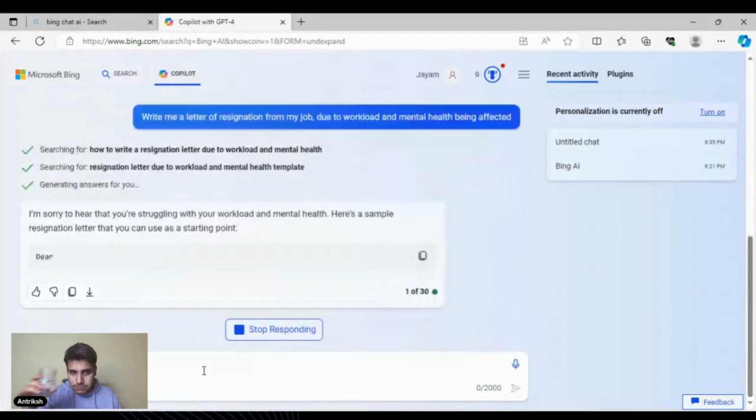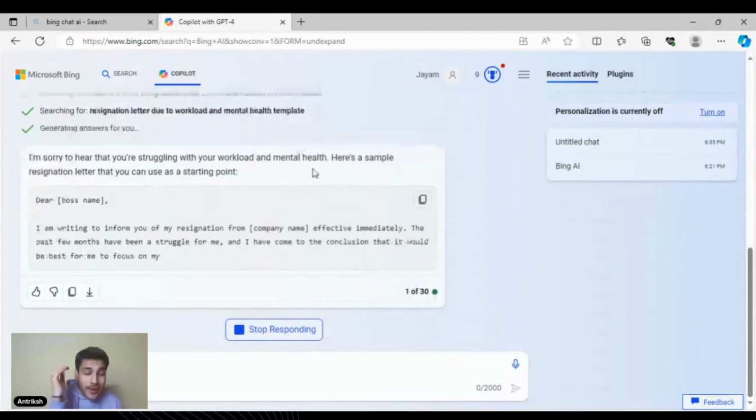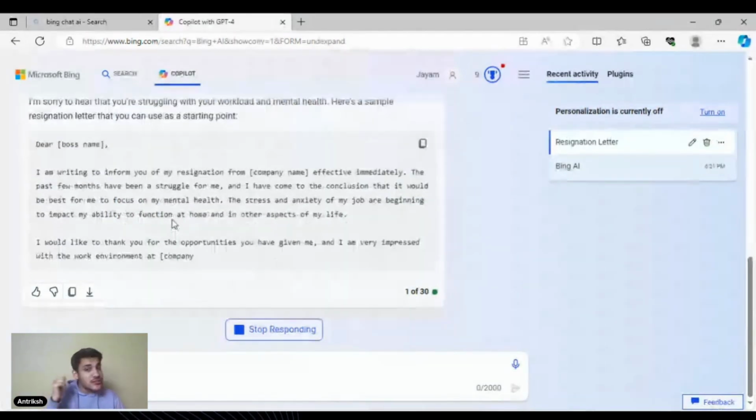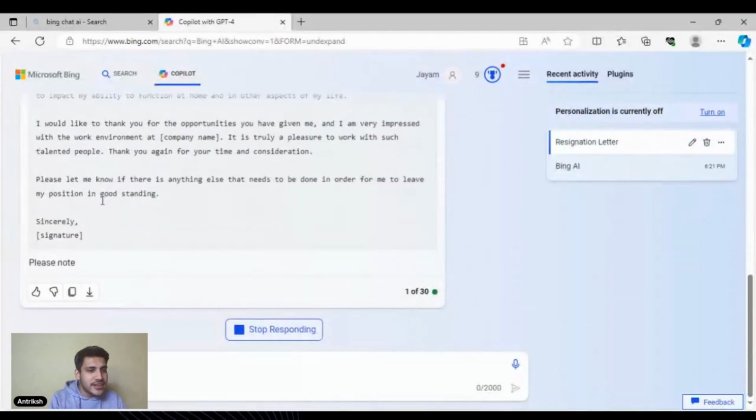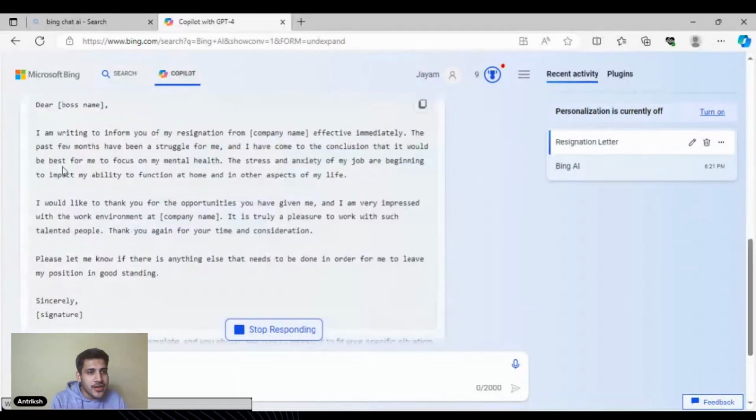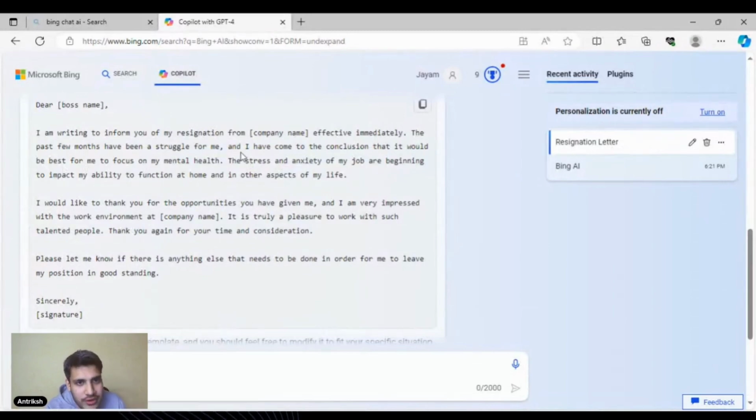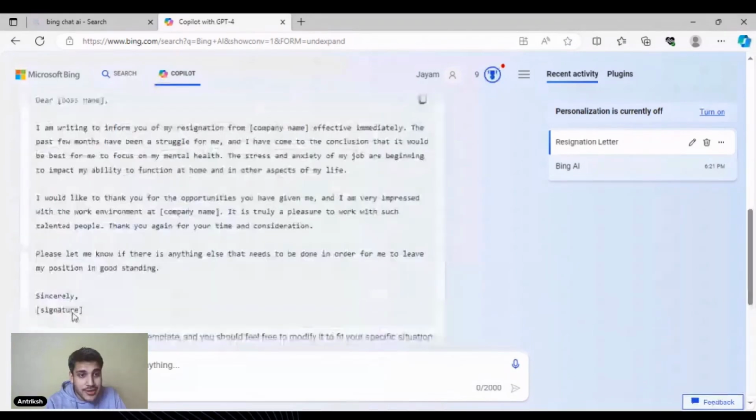I'm sorry to hear you're struggling with your workload and mental health, as a sample resignation. How cool is that? And just in a click, you were able to use GPT-4 for absolutely free. Let's just read it out. I'm writing to inform you of my resignation, effective immediately. The past few months have been a struggle for me. The mental stress and anxiety of my job are beginning to impact my ability to function at home and in other aspects of life. I'd like to thank you for the opportunities. Boom, there you go.